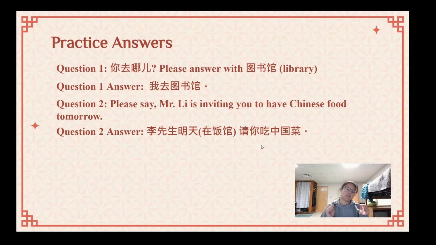I have 在饭馆 in parentheses because if you put a location, that is where you would put it, between 明天, tomorrow, and 请, which is to invite you to do something. So this would be a generic sentence structure that you could find in any Chinese textbook.